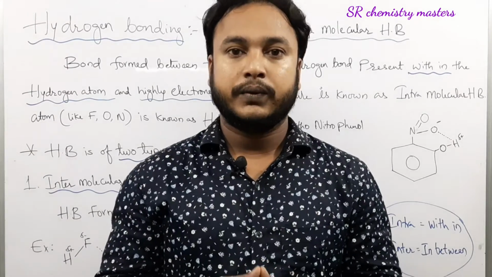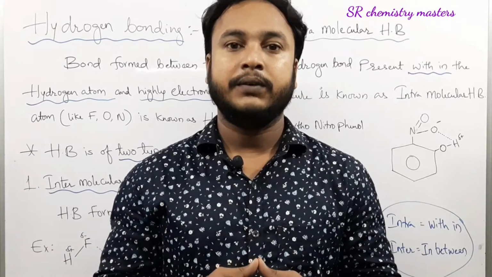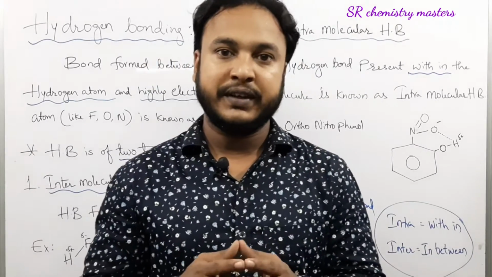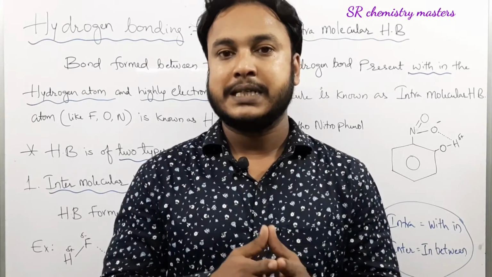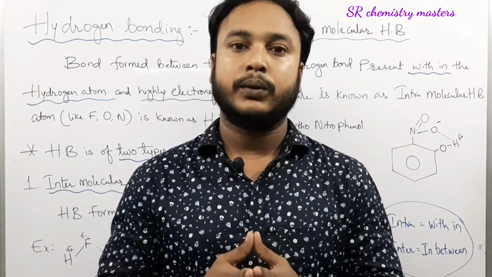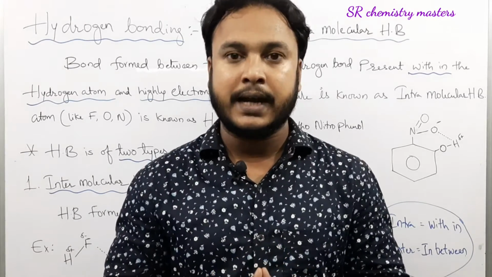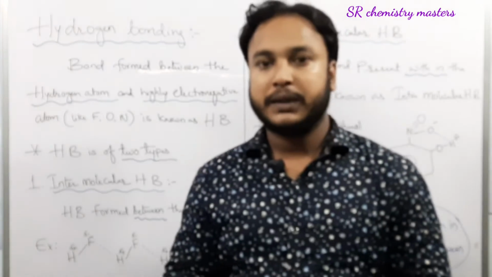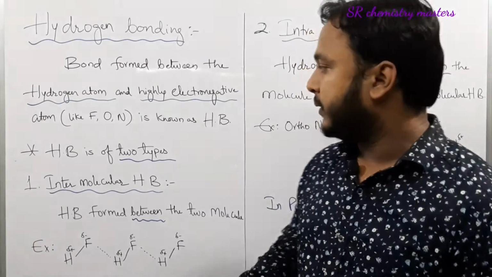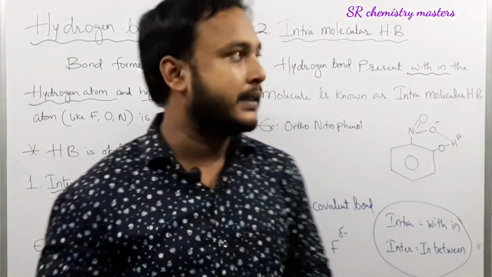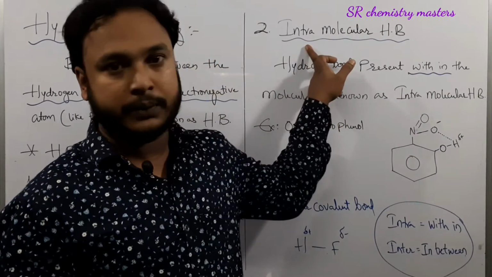bond. As you know, when there is a charge, there will be attraction with the opposite charge. The type of bond formed between that hydrogen atom which is partially positive and the highly electronegative atom of the same or different molecule is considered as hydrogen bonding. Remember that hydrogen bonding is of two types. One is intermolecular hydrogen bonding and the other one is intramolecular hydrogen bonding.